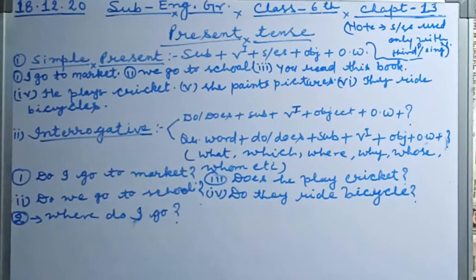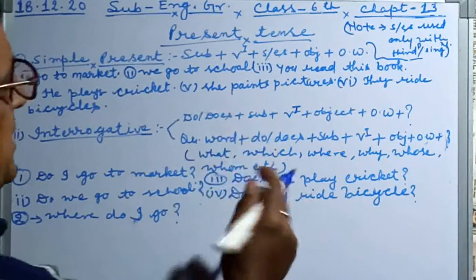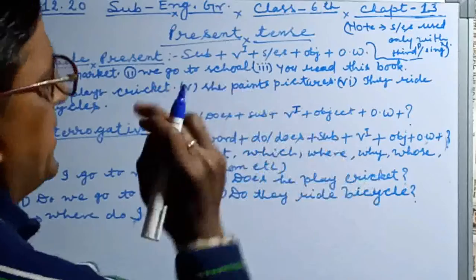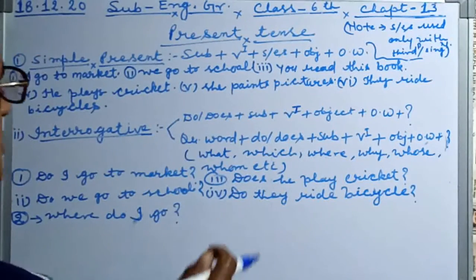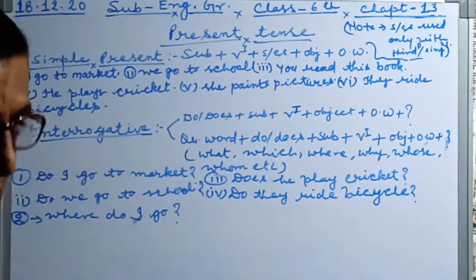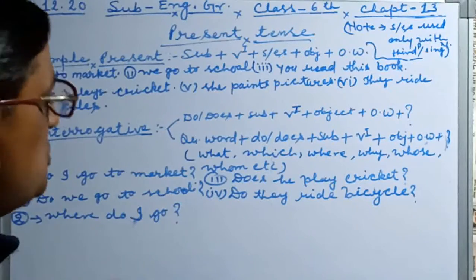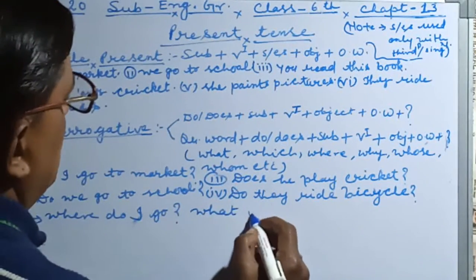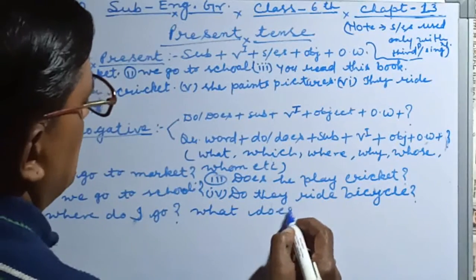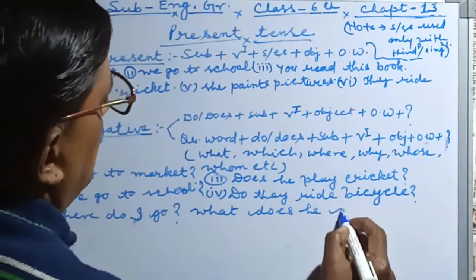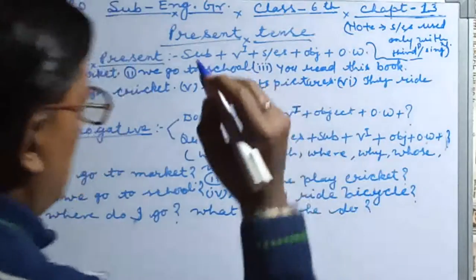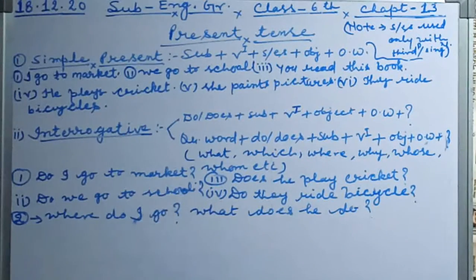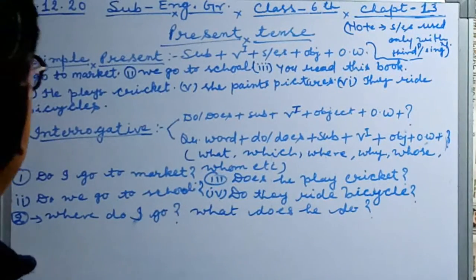Question mark. No need of writing market. And next I am taking: Does he play cricket? So we have to find what. What does he do? Question mark. Like this we change the sentences.